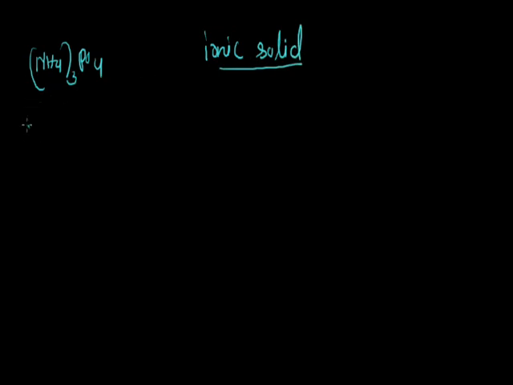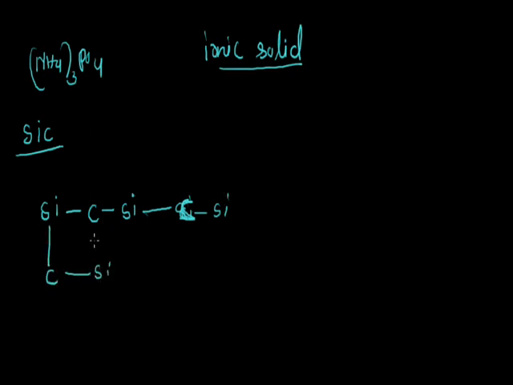Now the third one is silicon carbide, SiC. Silicon carbide has a diamond-like structure. Basically, it forms a giant molecule like diamond, in which each silicon is bonded with carbon and each carbon is bonded with silicon.